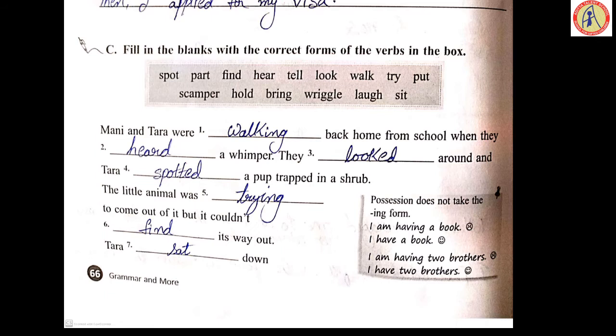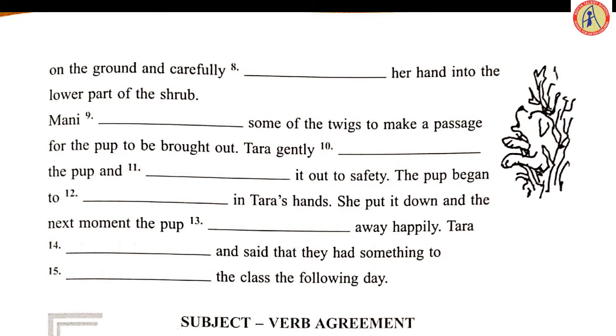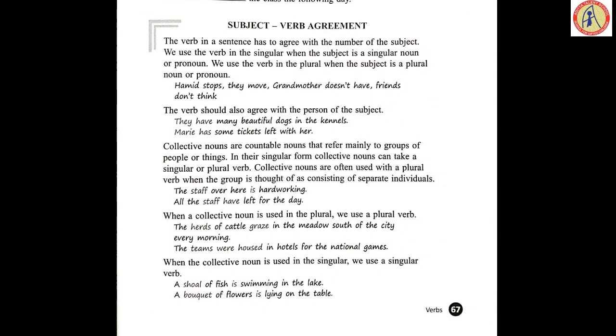And carefully, now try for these answers. Page number 67. It is so easy as few were done by us. So rest you try and check your answers at the end of our video. Clear? Now we are going to subject-verb agreement.